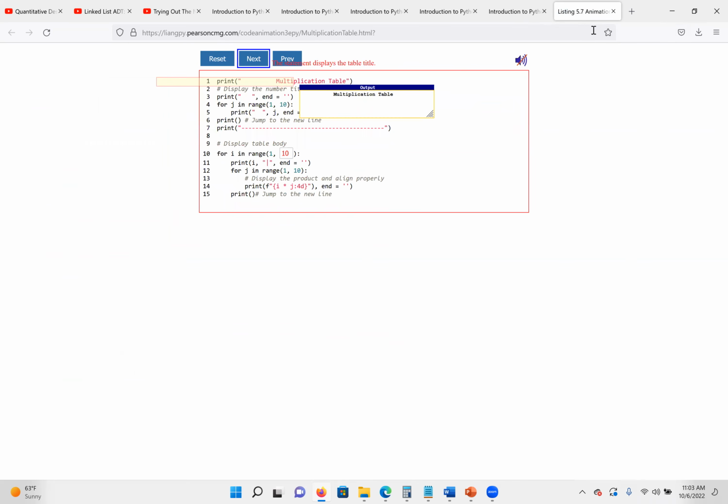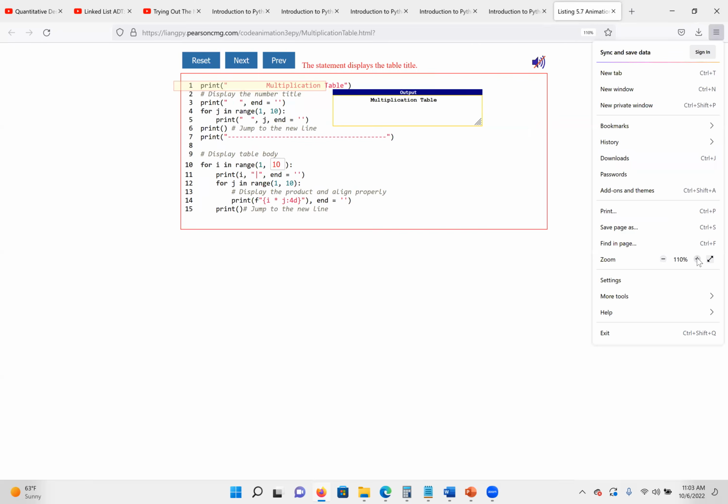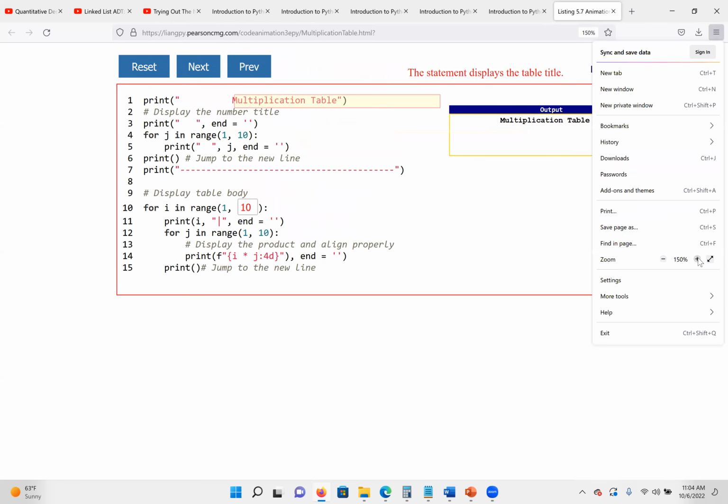Where's the zoom? The zoom should be this. No. You should have a zoom somewhere. Let's see. This will download it. I thought we should have a zoom somewhere. Okay, this is it. So let's increase the zoom as much as we can.